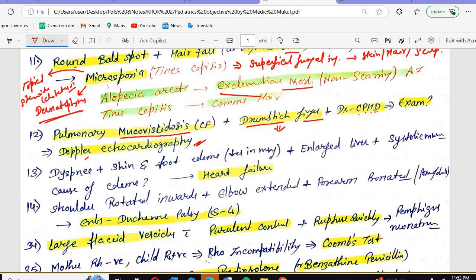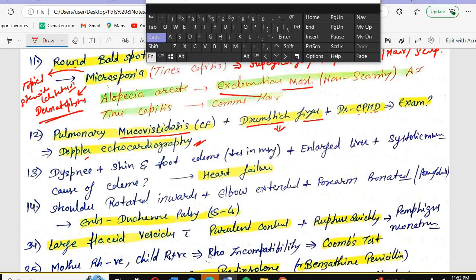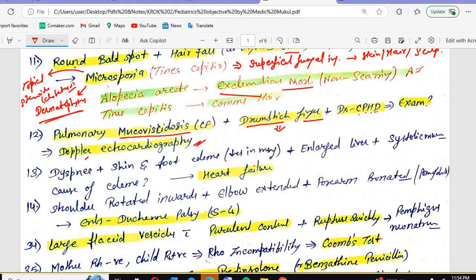Revise with me. There was dyspnea, skin and foot edema that decreases in the morning, enlarged liver, and systolic murmur. What is the cause of edema?